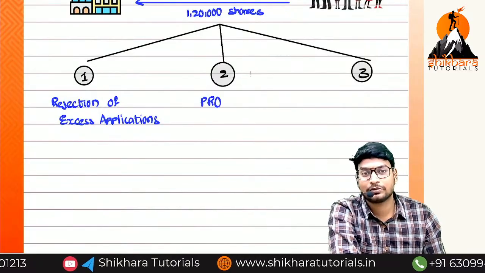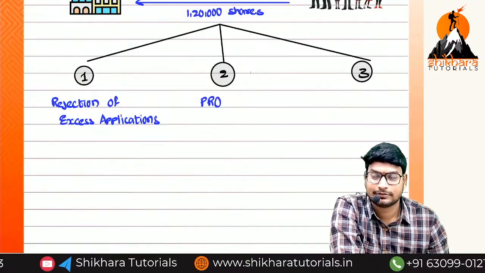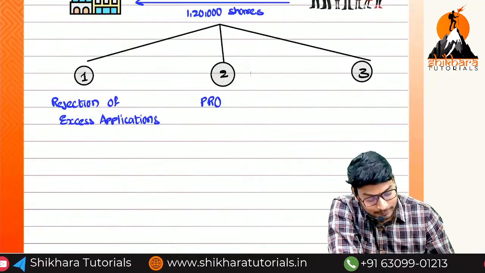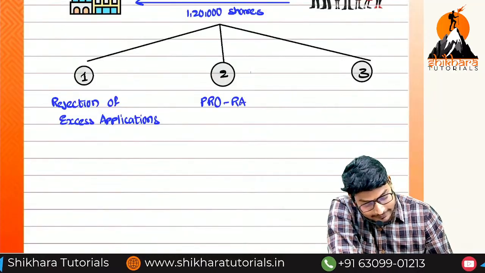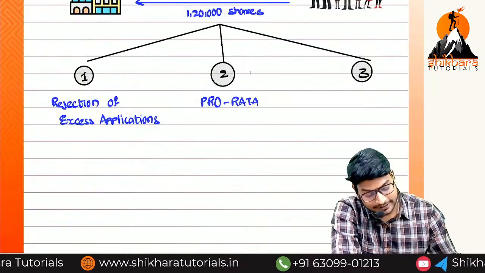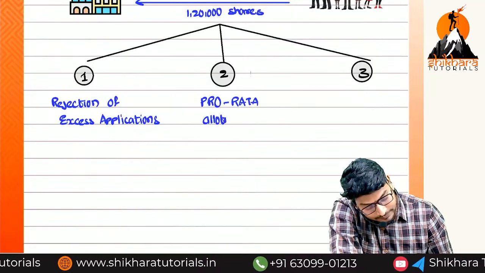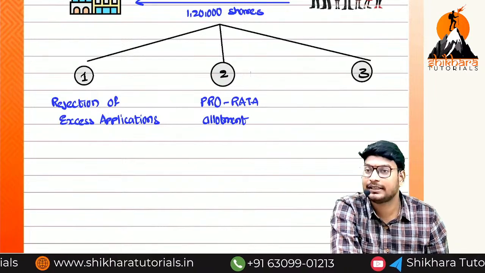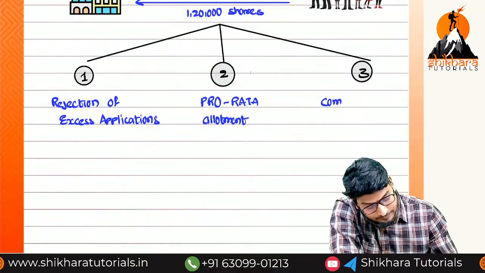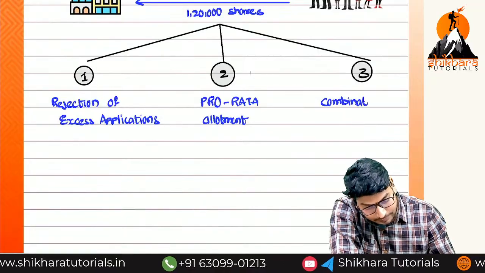What is the meaning of pro? Greater than. Pro and the greater than all. So pro rata, not per rota. Pro rata allotment. Nothing but what, ma? Proportionate allotment. What is the third one, ma? Combination of both.